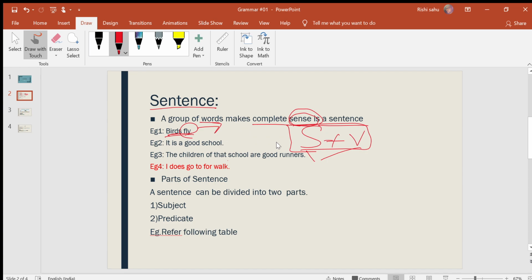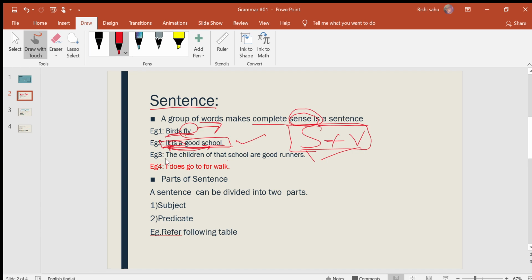Now example 2: it is a good school. This is also a complete sentence. Here, it is a pronoun which works for the subject, school. Here the subject is school, and "it" works as a pronoun for this noun. Now, is is a verb. So it is a complete sentence which gives a complete sense.